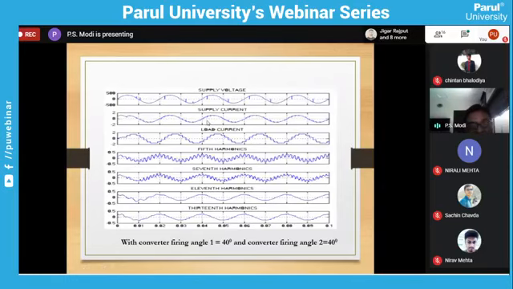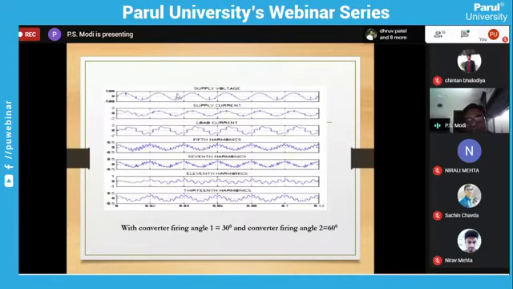This supply current is after the filter. If you do not put the filter, then load current and supply current are the same. By putting the filter, the supply current is now changed from this step wave to a sine wave. For that, we have measured the fifth harmonic, seventh harmonic, and all these things for the filter.